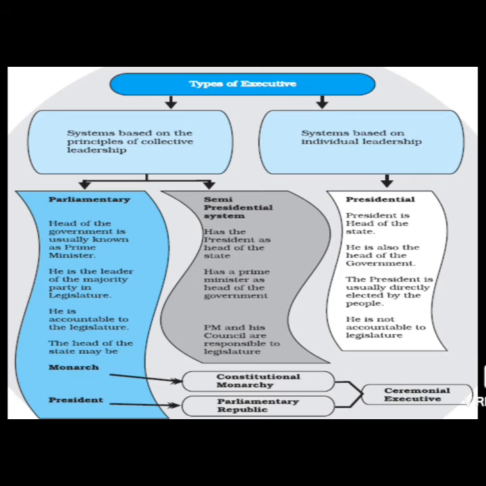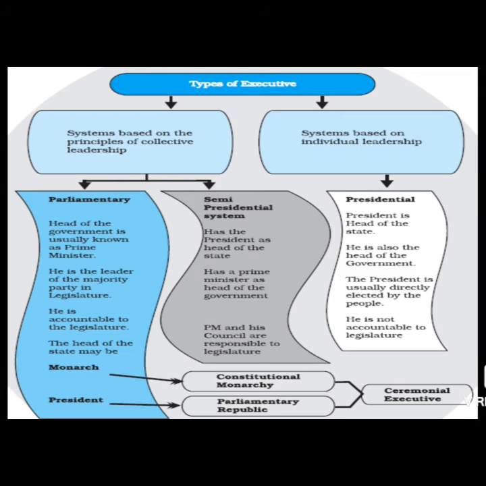That means the prime minister, who is also the leader of the majority party, must also be accountable and responsible to the legislature at the same time. The head of the state may be a monarch or president. So these are the provisions or the conditions under the parliamentary form of executive.